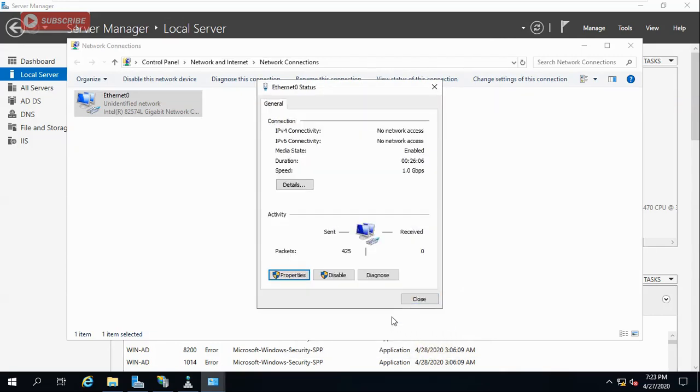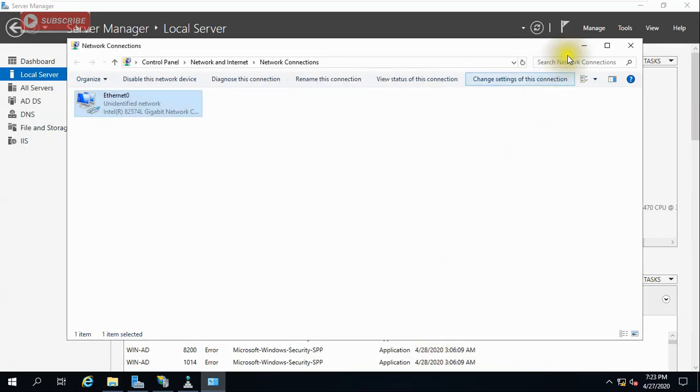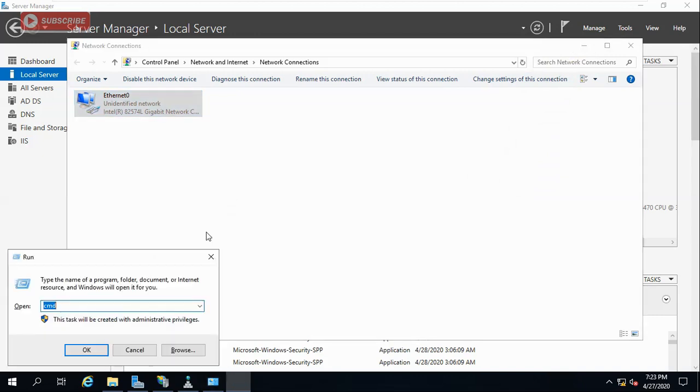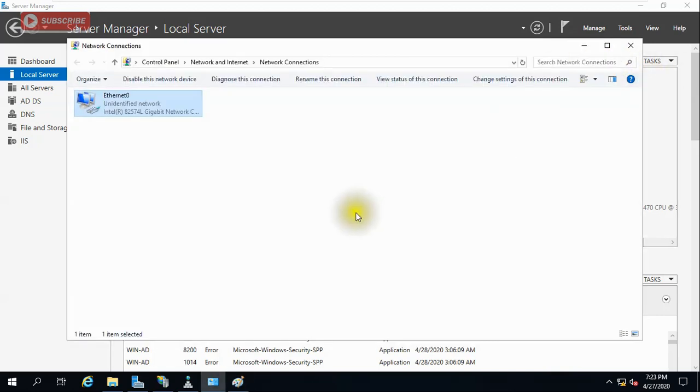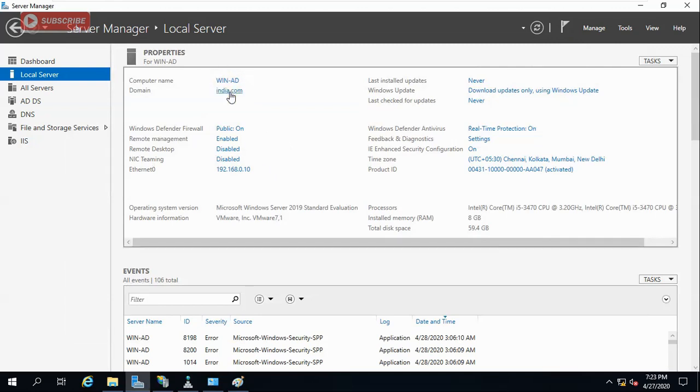And the other thing I would like to tell you here, what happens when we use a domain name, just like india.com, any domain name.